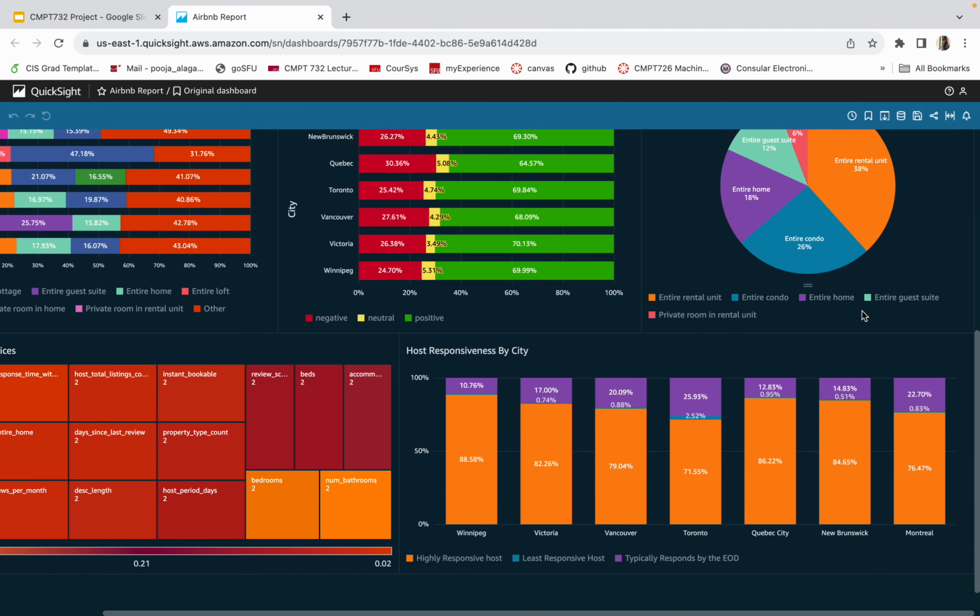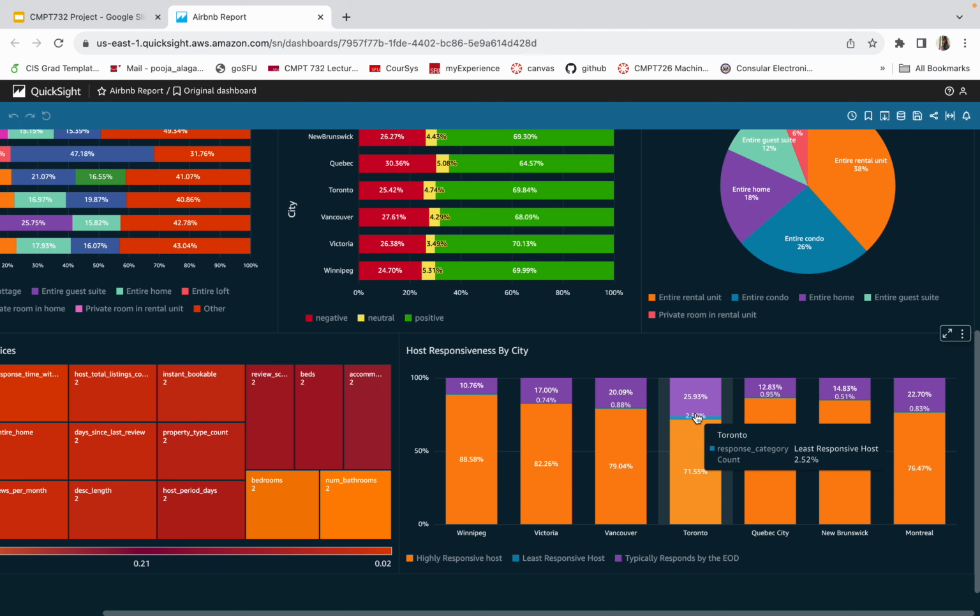The last chart here shows host responsiveness by city. This one calculates host response time into three categories such as highly responsive, least responsive, and the hosts who typically respond within the end of day. Winnipeg showcases an 88.5% rate of quick responders, while Toronto has 2.4% of hosts taking more than a day to reply.